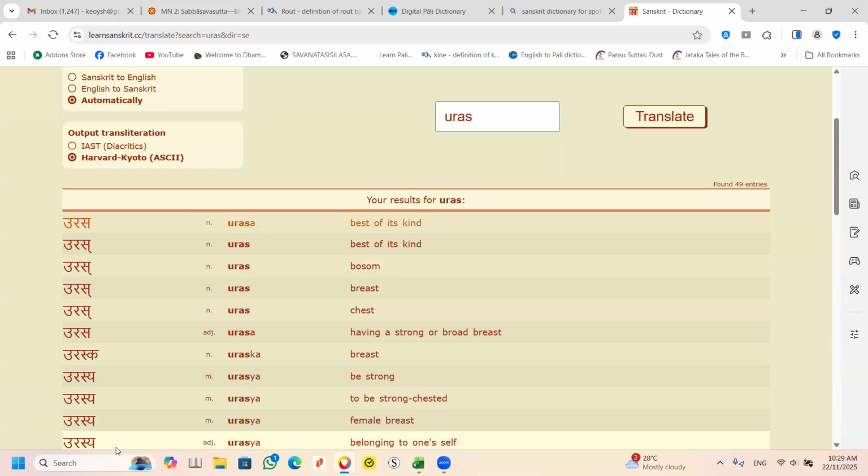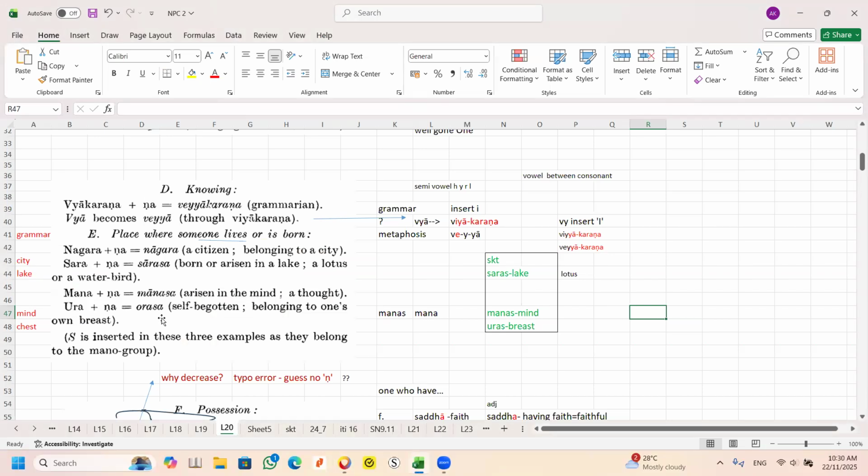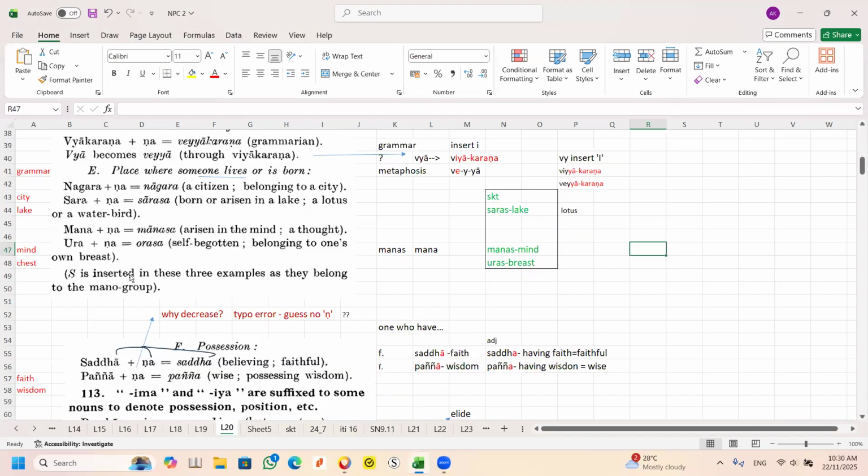All right. So what you see in the book, it says S is inserted, because it is taken from the root. The word comes from Sanskrit. All right, you understand? Okay, I'm going to move forward to the next one.